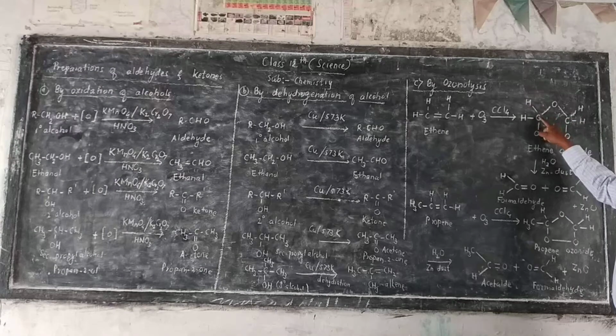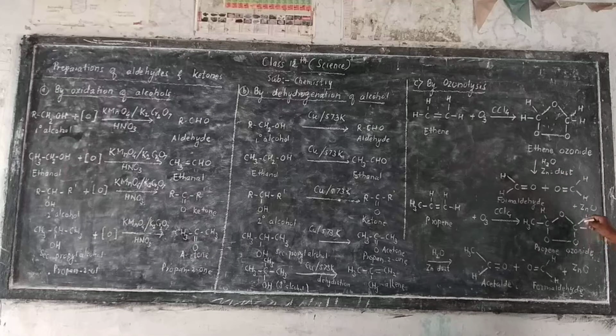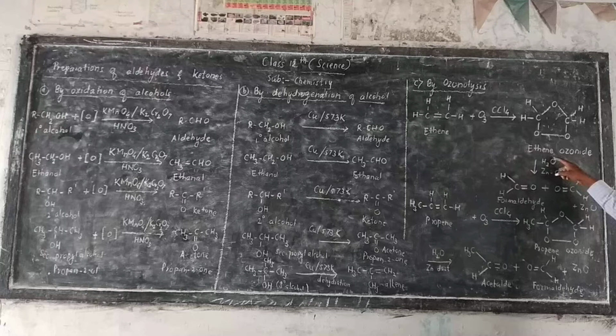Here HCHO, HCHO. So in this way 2 molecules of formaldehyde, and this one oxygen will combine with H2O to form side product, and also here like peroxide, and here zinc oxide is also formed. It is heated with zinc dust.